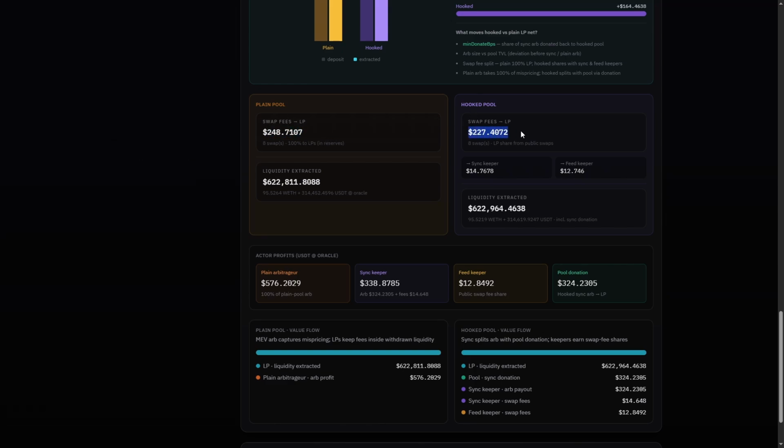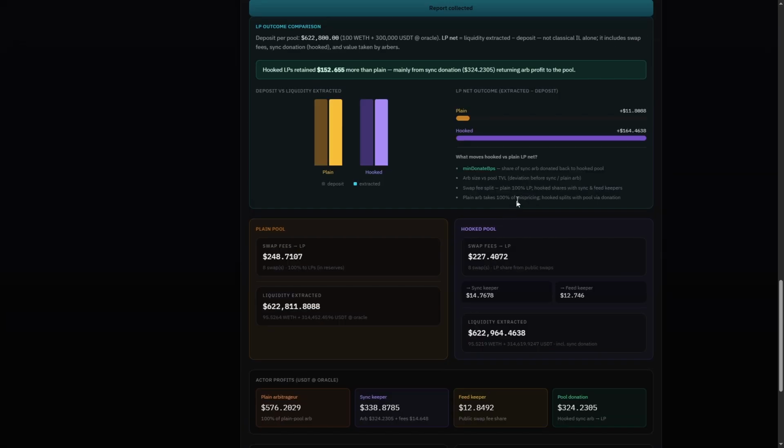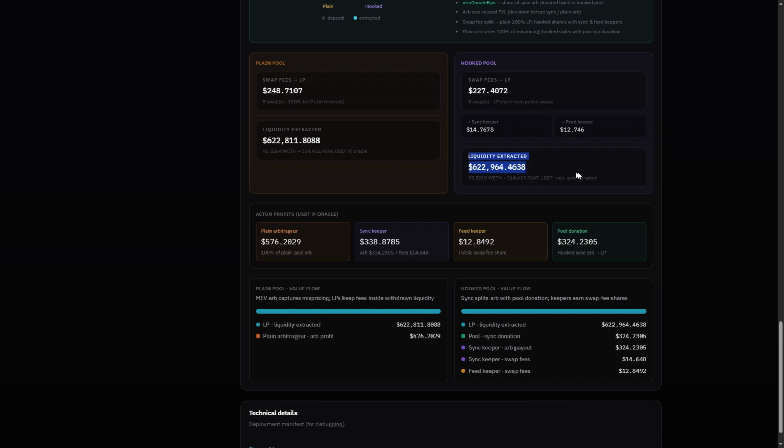What are the swap fees in the hooked pool? But we see there is a SyncKeeper share and a FeedKeeper share. We see that there is an extra 160. Impermanent loss got reduced by this value for this initial capital.